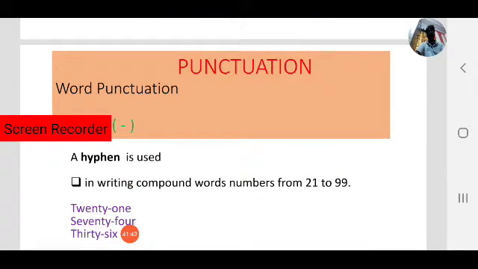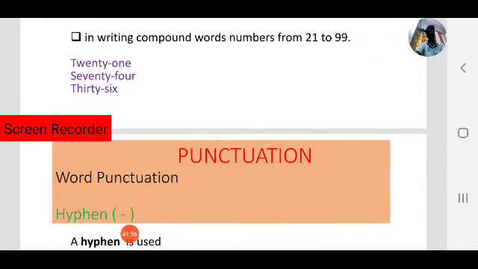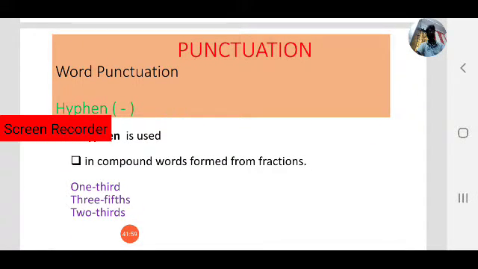Next, a hyphen is used in writing compound numbers from 21 to 99, like 21, 25. Next, a hyphen is used in compound words formed from fractions, like 1/3, 1/4, 2/3, 3/5.